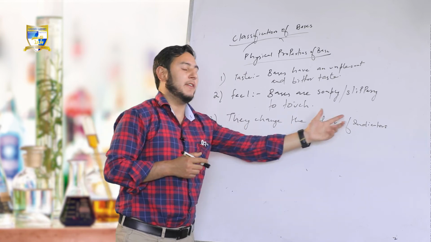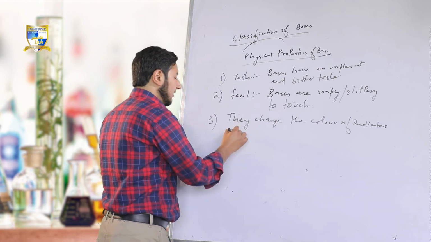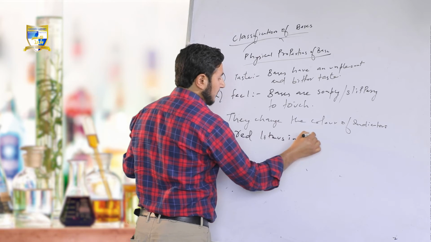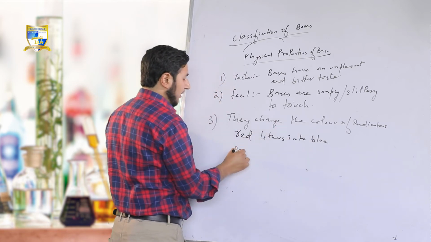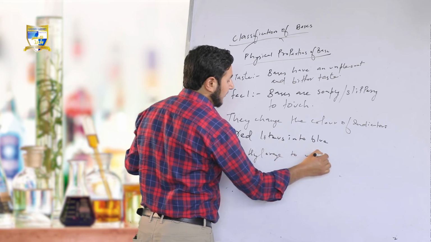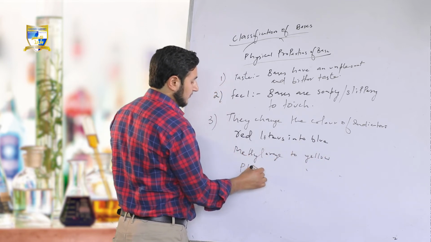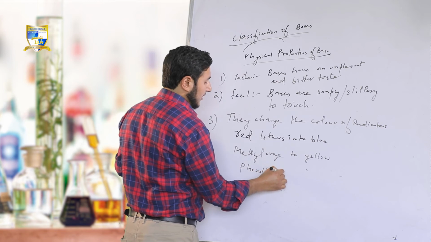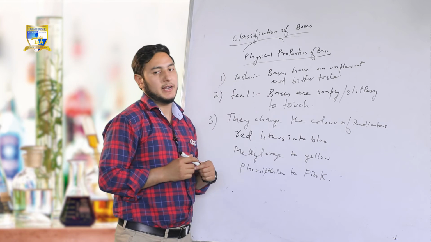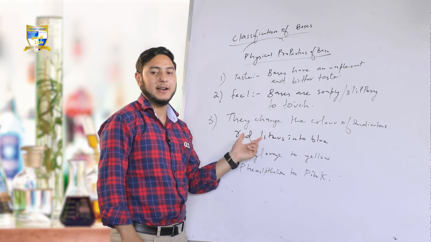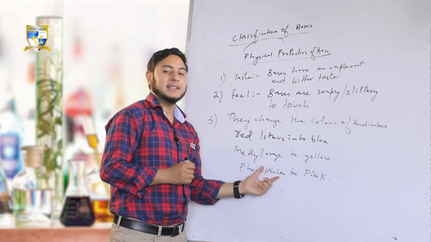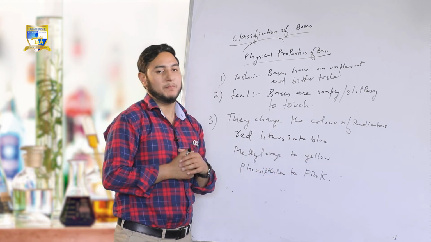Bases turn red litmus into blue, methyl orange to yellow, and phenolphthalein to pink.